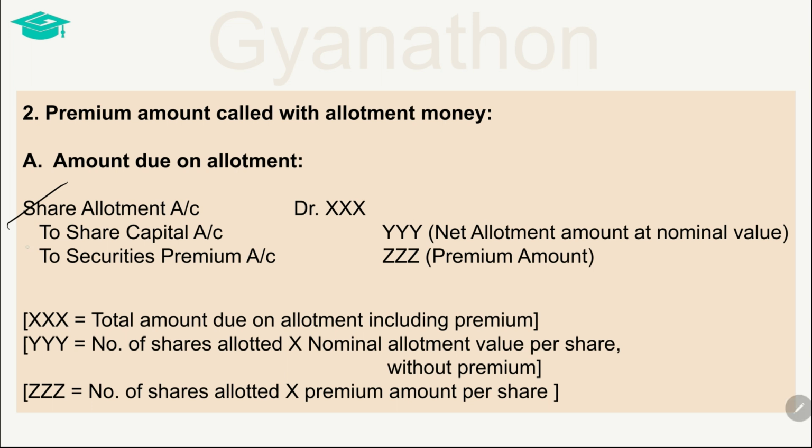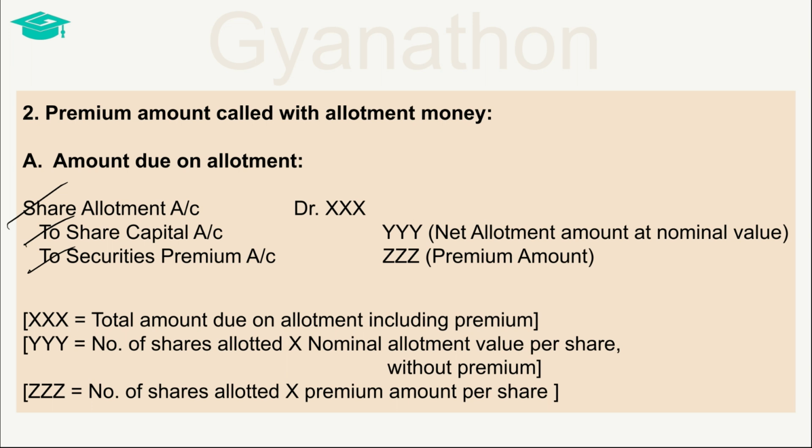One credit is given to the share capital account with the value of the allotment money at its nominal value without including the premium value. Another credit is given to the securities premium account with the value of the premium that is due to be collected with the allotment money. That is, number of shares allotted multiplied by the amount of premium per share.